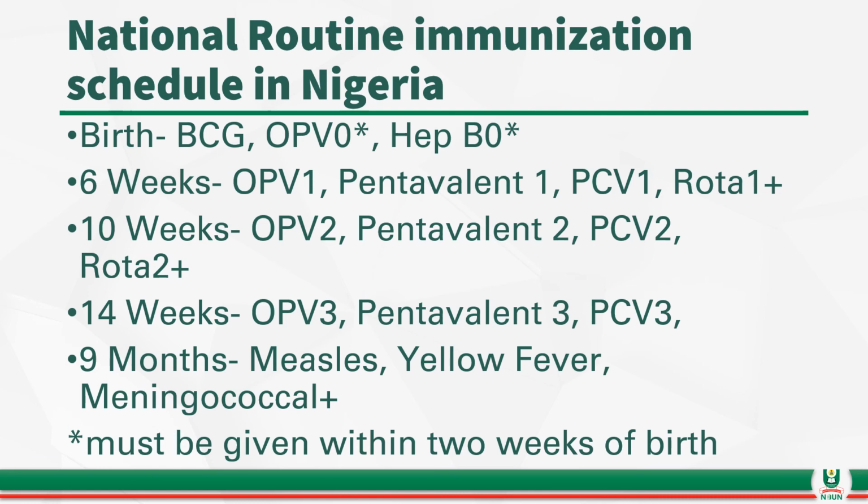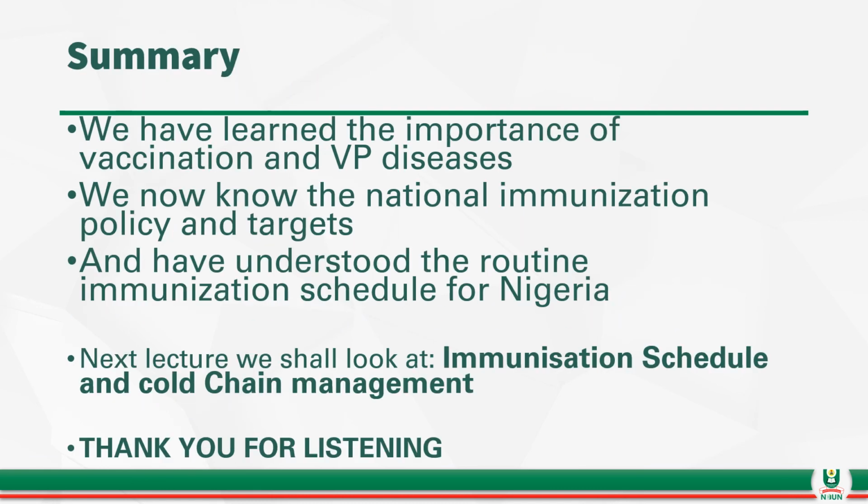The asterisk mark you're seeing is that the OPV0 and the hepatitis B0 must be given within 2 weeks of birth. That's when it should be effective to receive it. So in summary, we know the importance of vaccination and what we call vaccine preventable diseases. We now know the national immunization policy and the targets and how routine immunization schedule is like in Nigeria.